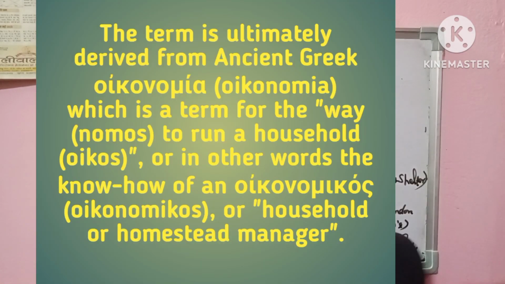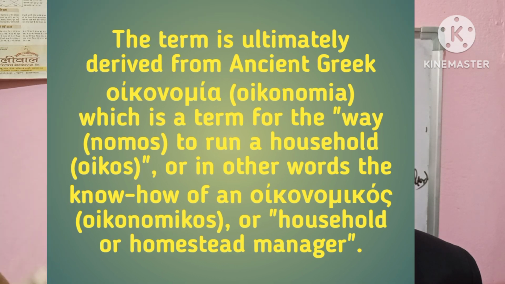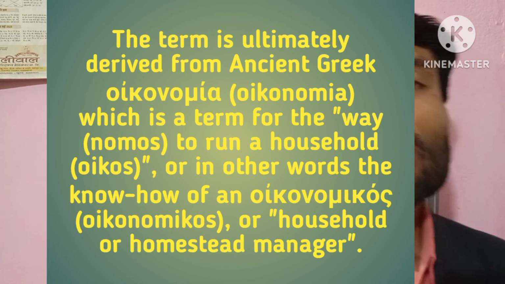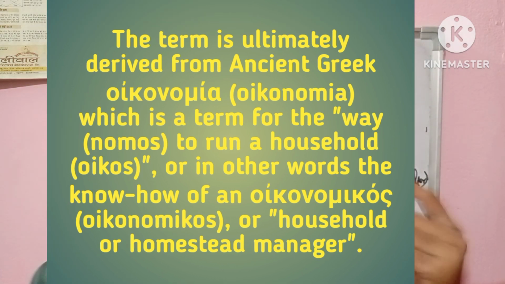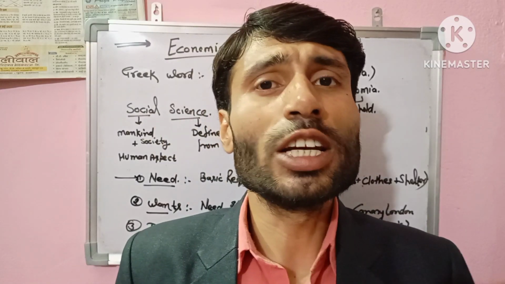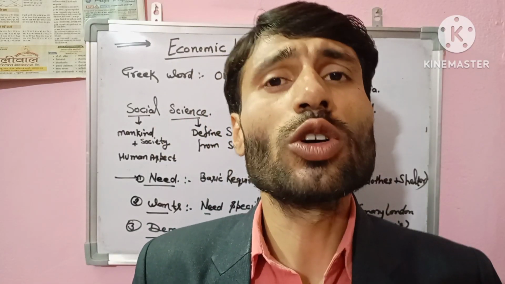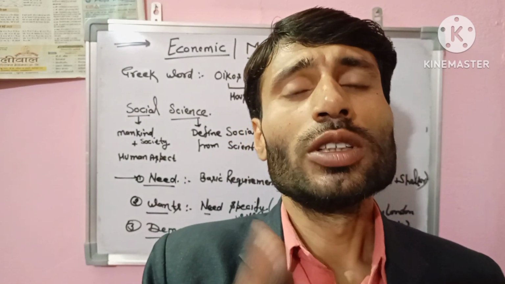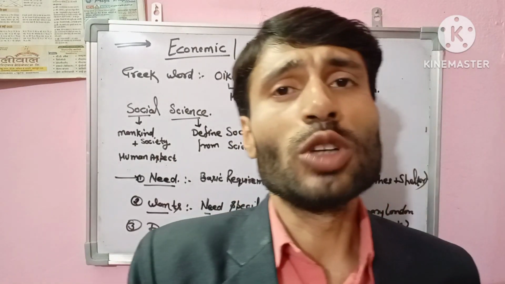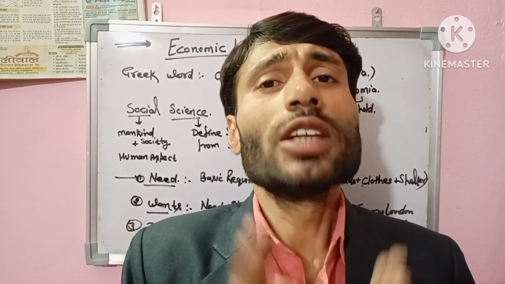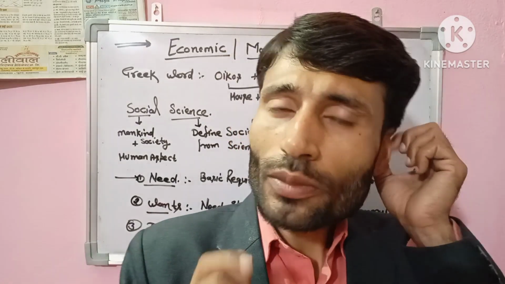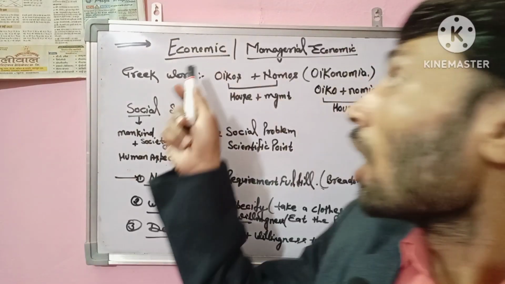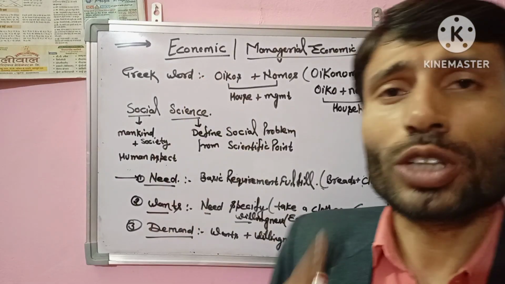So this is a Greek word, which was then converted into the word economics. Economics is derived from the Greek word oikonomia, made of oikos and nomos, which means house management, or your household. After that, economics is a social science.